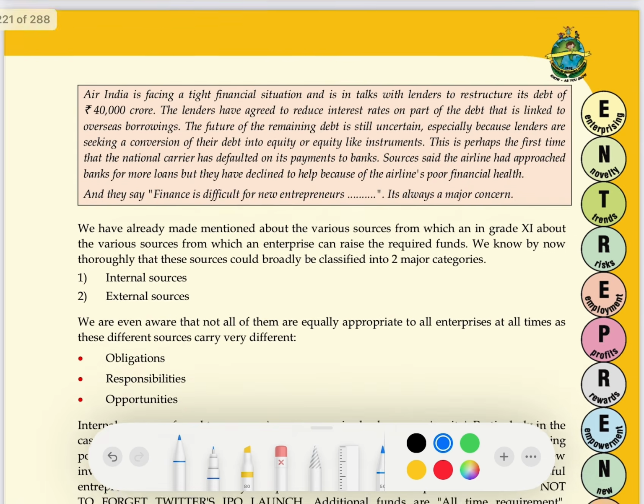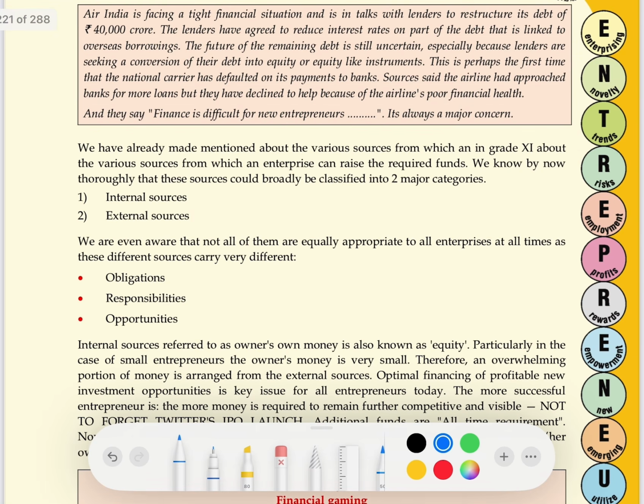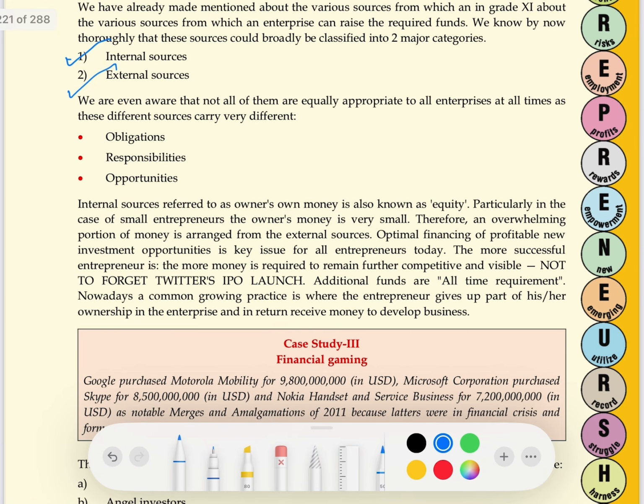In the case of finance, there are two sources from which a business can raise finance: internal sources and external sources. What are the internal sources? As the name suggests, internal. When an entrepreneur raises capital from his own resources, from his own savings, that is called internal sources. So it's the owner's own money, which is also known as equity, the owner's own savings.